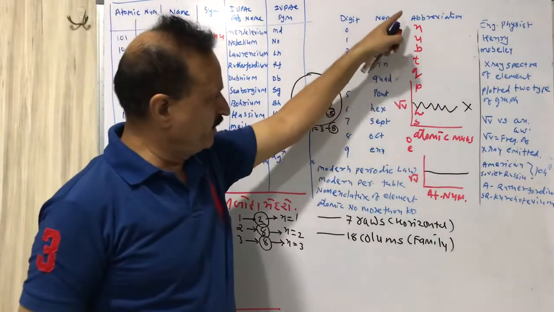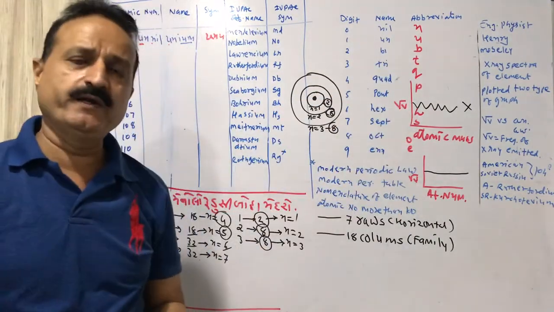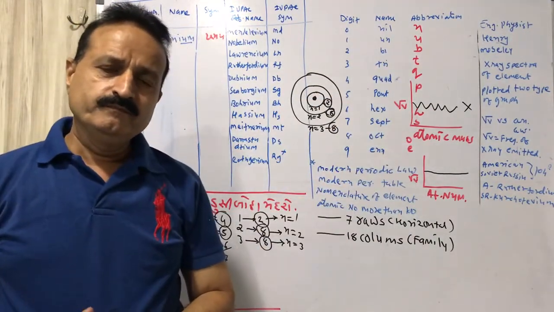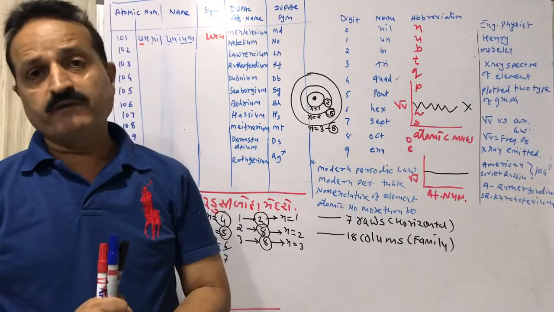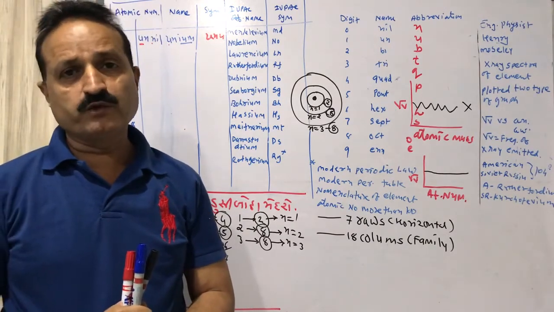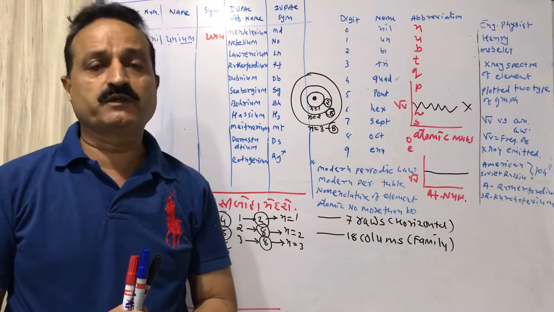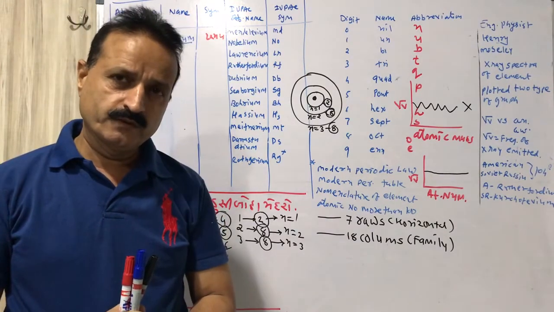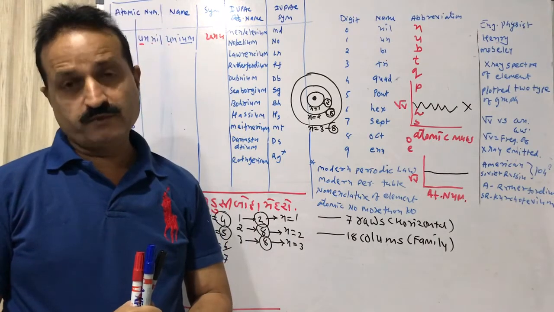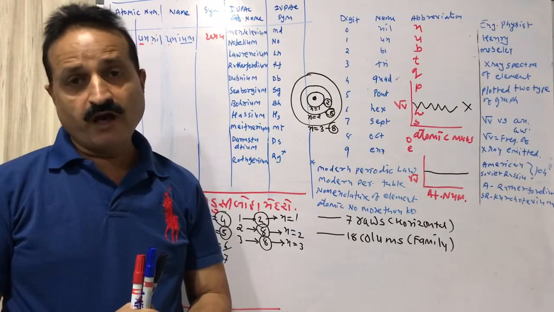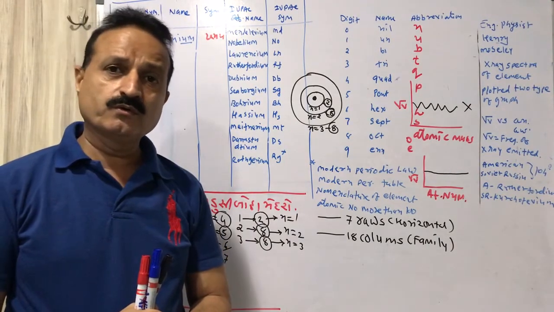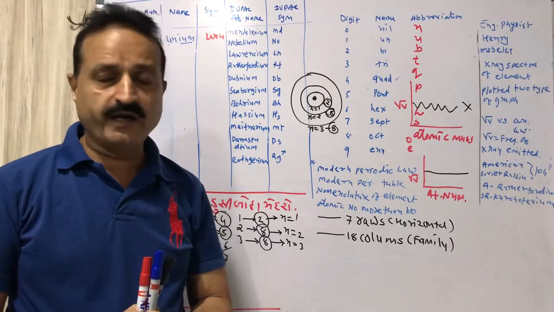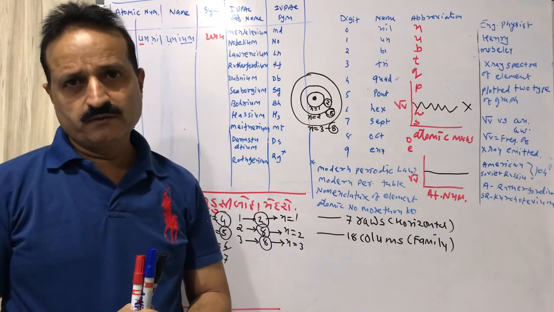The same symbol will not be repeated. This is the method given by IUPAC to give the nomenclature of elements which were undiscovered or not claimed. Now, some elements after 101 or after 100 number claimed